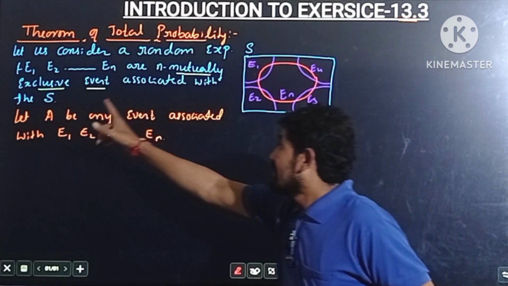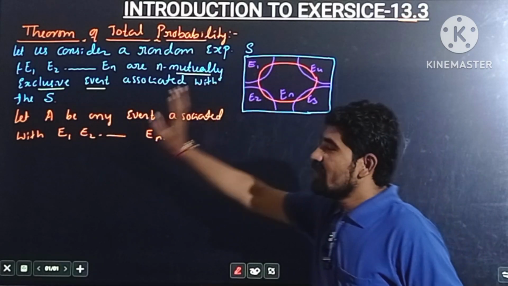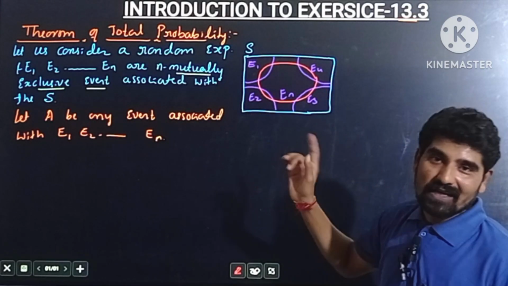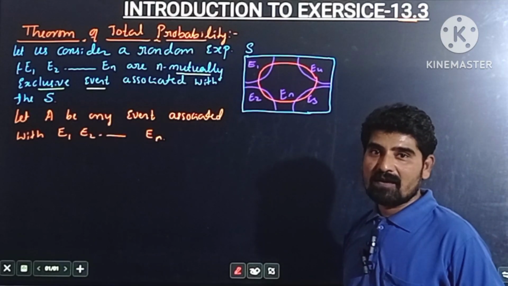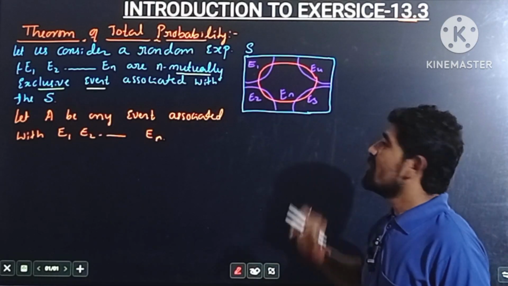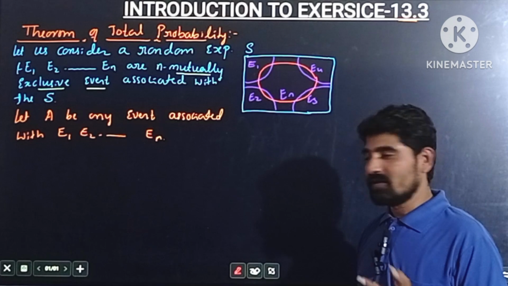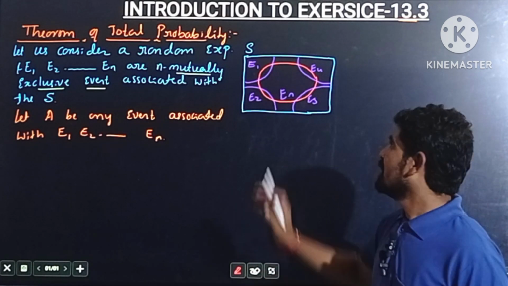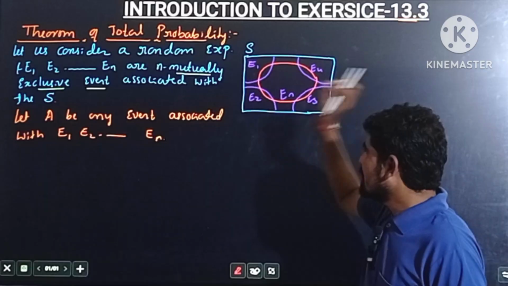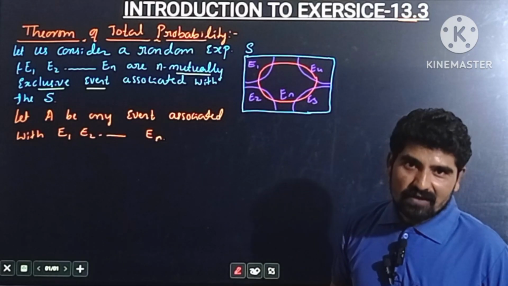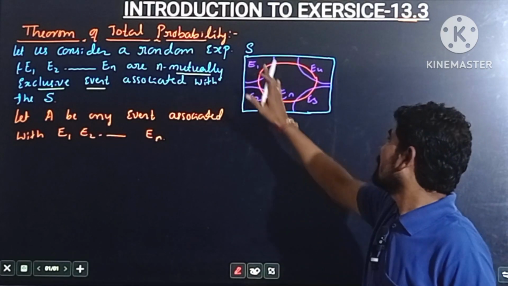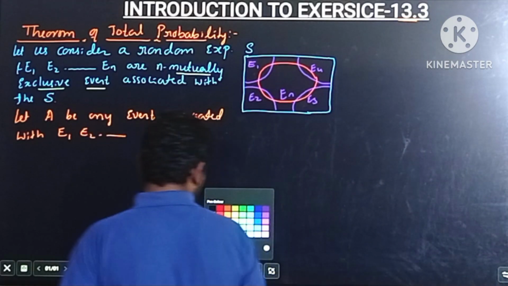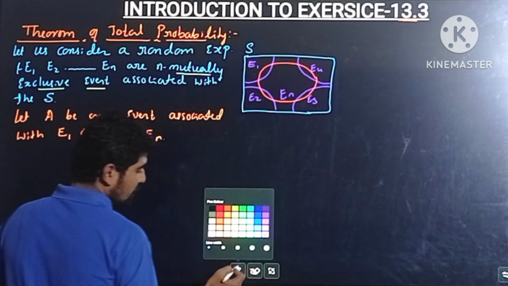Associated means event A in E1, event A in E2, event A in E3 and so on, event A also in En. But there is nothing common between E1 and E2, E1 and E3, E2 and E4, whichever it may be. A exists in E1, E2, E3 and so on up to En, but there are no common elements between E1, E2, E3, E4.